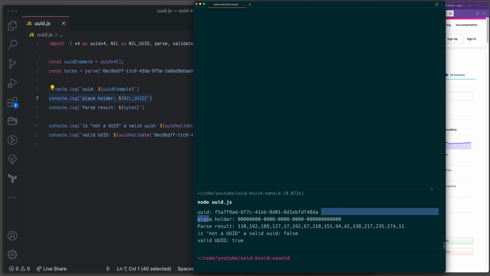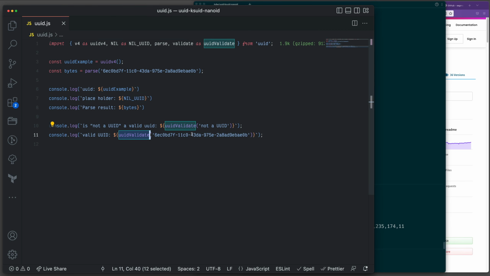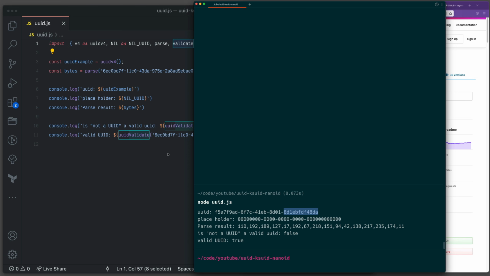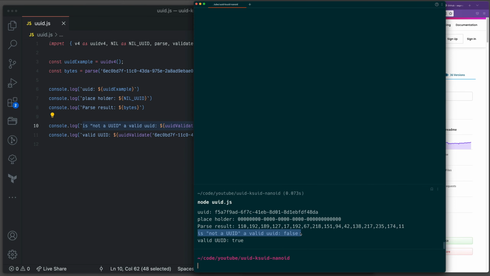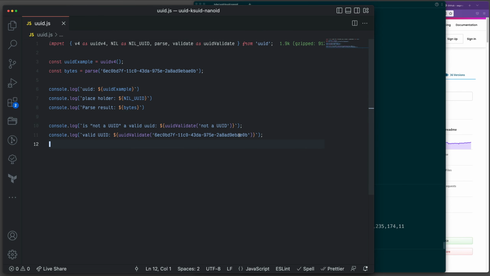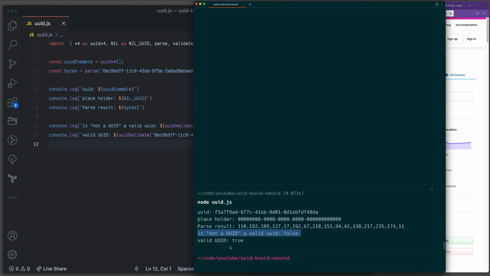So this is really just an example. The second one, we are giving a placeholder. If you want to use a UUID validator, you can use the validate function we have. You can see, for example, what is valid. We're passing something that is not a UUID, and we want to make sure whether it is valid or not. The result is false. And if we give a valid one, then the result is true. So it's very easy to validate.